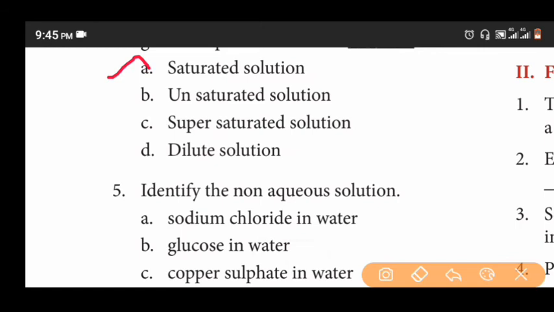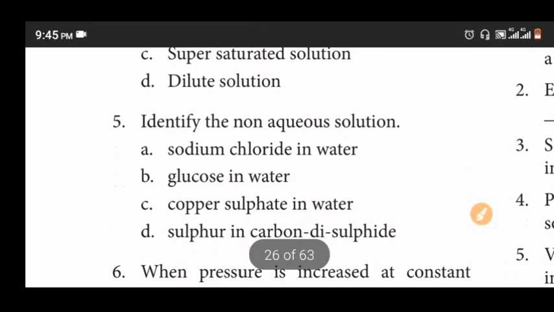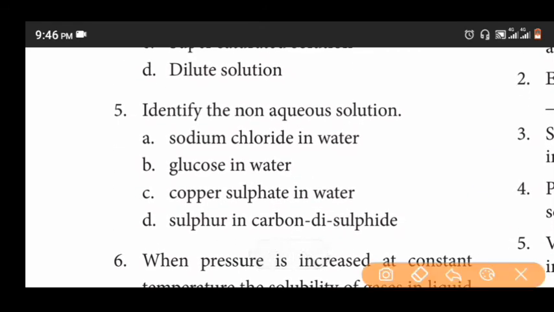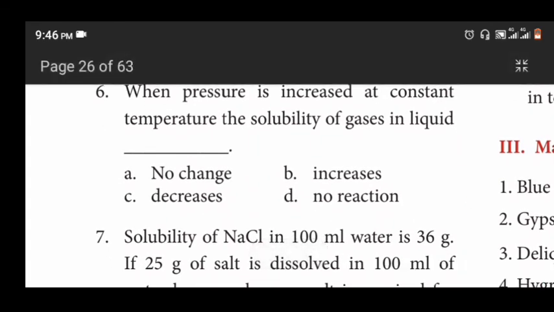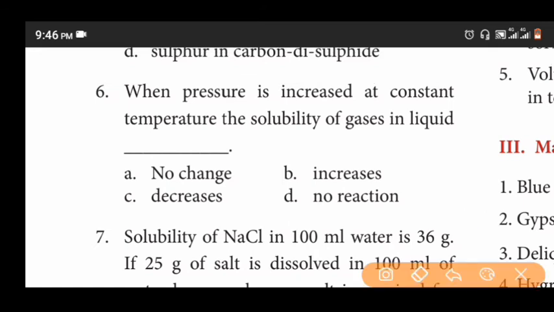Fifth question. Identify the non-aqueous solution. Sodium chloride in water, glucose in water, copper sulfate in water, sulfur in carbon disulfide. Fifth question answer is option D, sulfur in carbon disulfide. Sixth question. When pressure is increased at constant temperature, the solubility of gases in liquid dash. No change, increases, decreases, no reaction. The answer is increases.